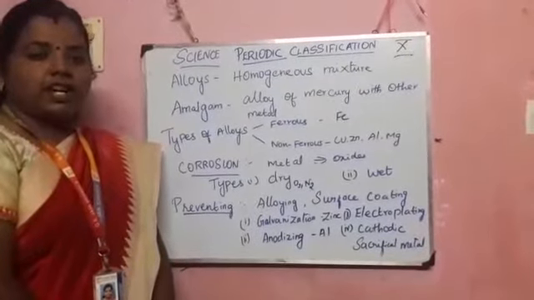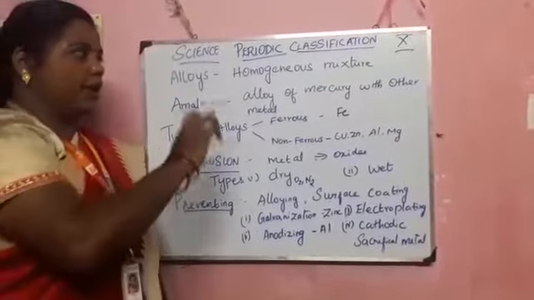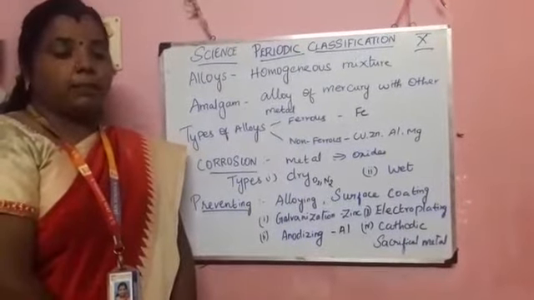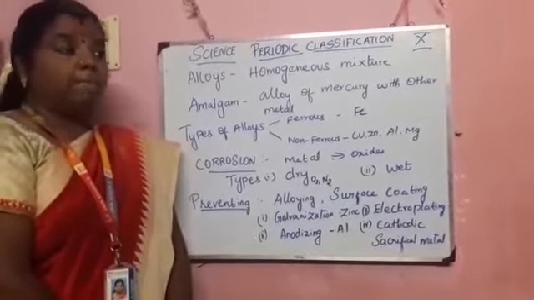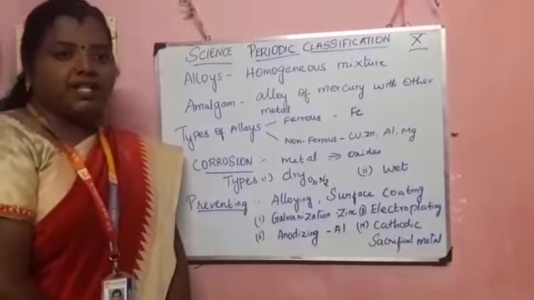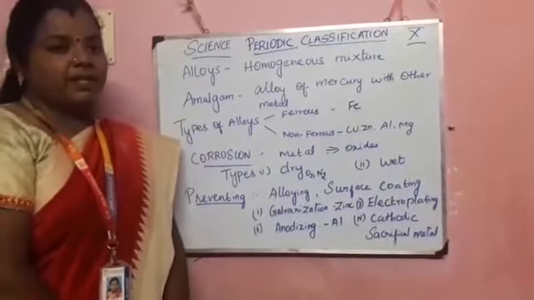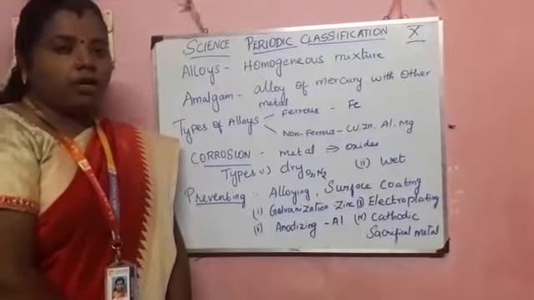Today, for the 10th standard, I am going to explain the topic of periodic classification. In the last two videos, we saw the important definitions and terms in periodic classification. What are called periods, how many periods are there, what are called groups, what are the characteristics of a group, and how many groups are present. These were all seen in the first video.